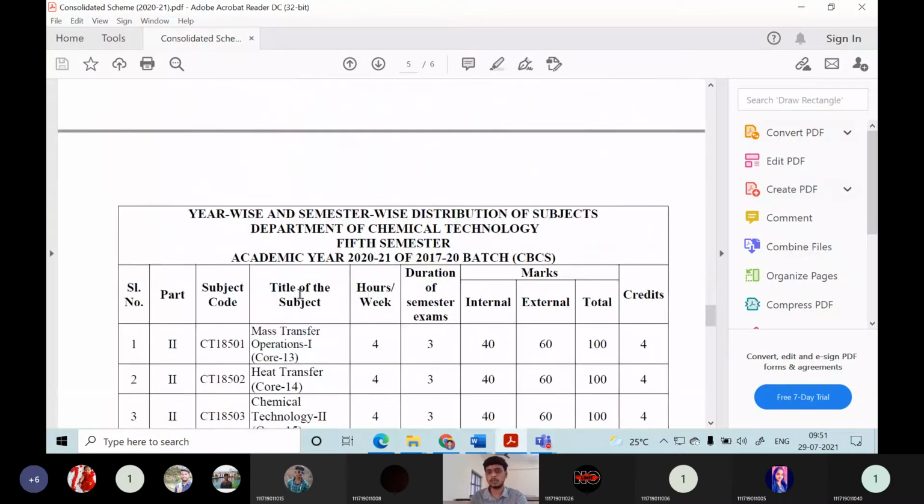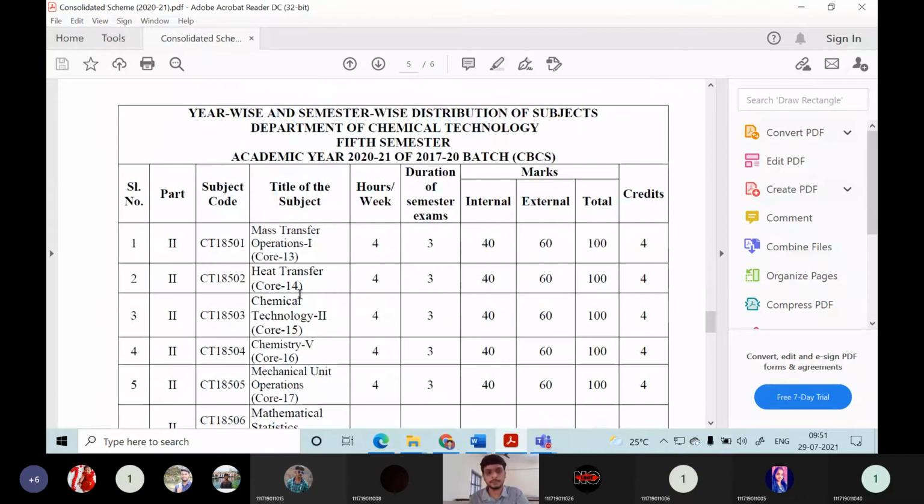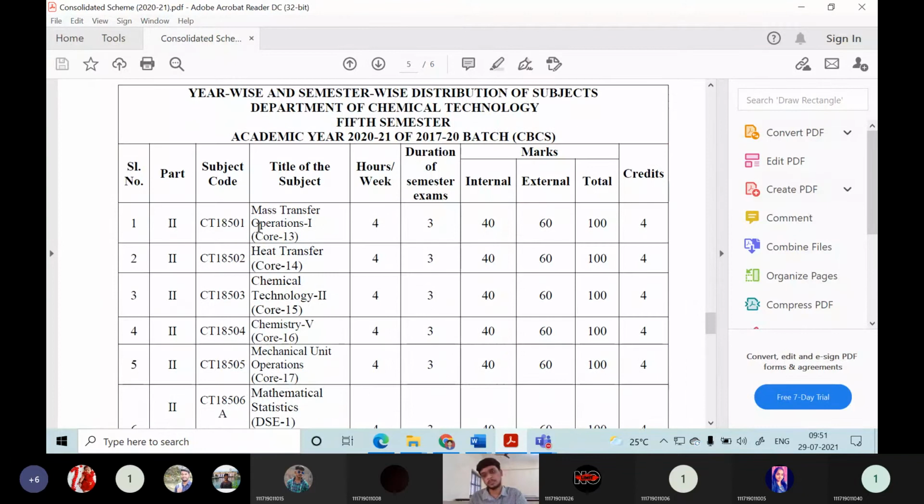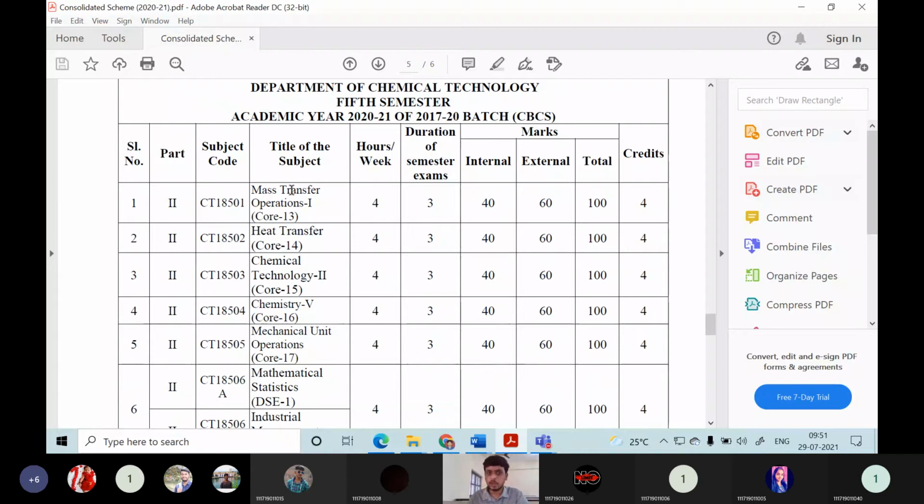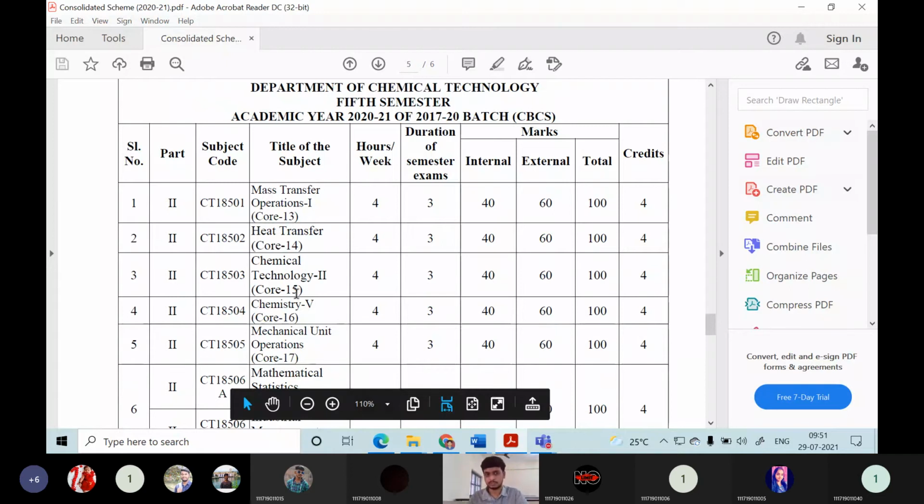Now you are already in the 5th semester; it started yesterday. The first course among these is mass transfer operation. From here, the chemical engineering dose will be very high. Purely, you will be undergoing only chemical engineering courses here.